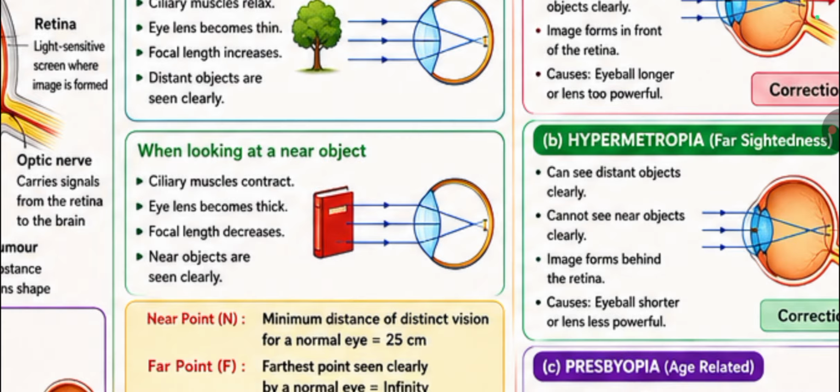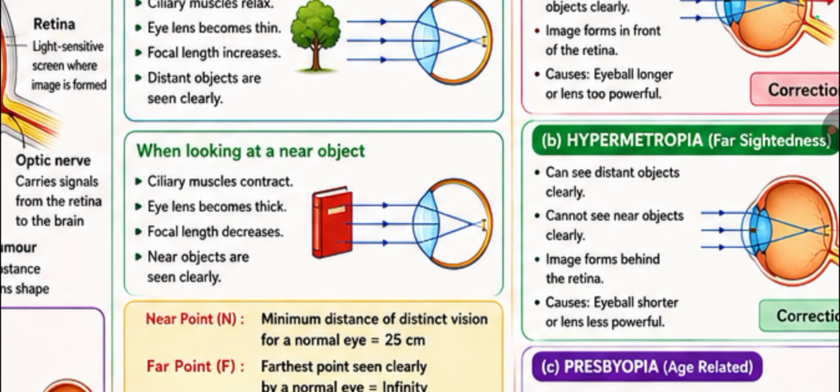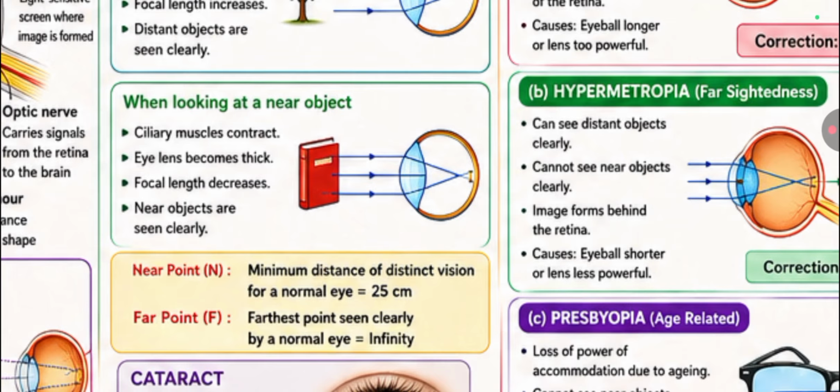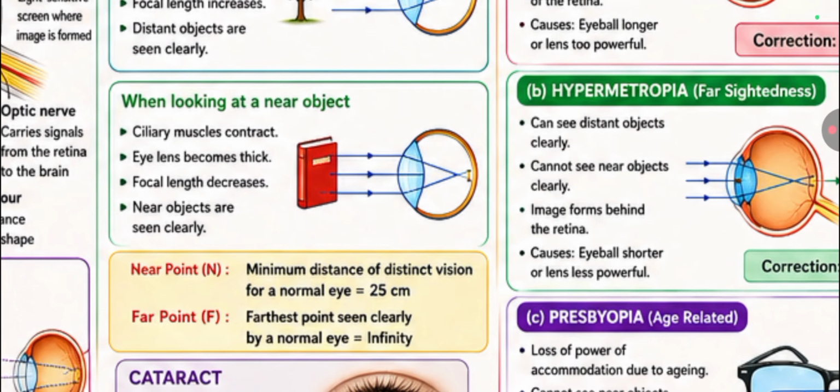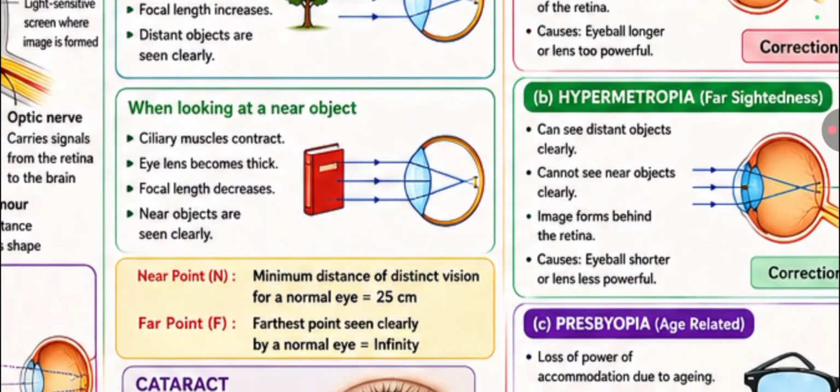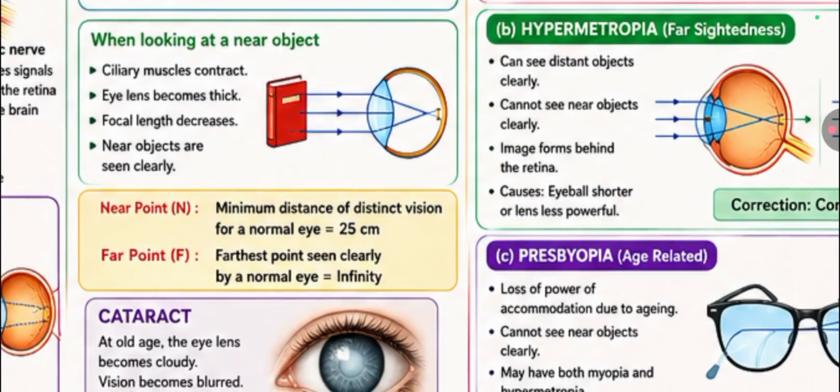The farthest point that can be seen clearly is called the far point. For a normal eye, the far point is infinity. Therefore, a normal eye can clearly see objects between 25 centimeters and infinity. This is called the near point and far point.